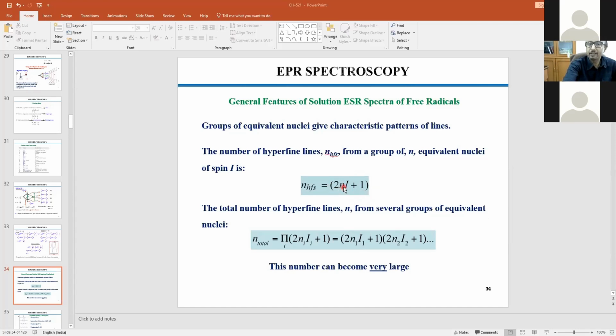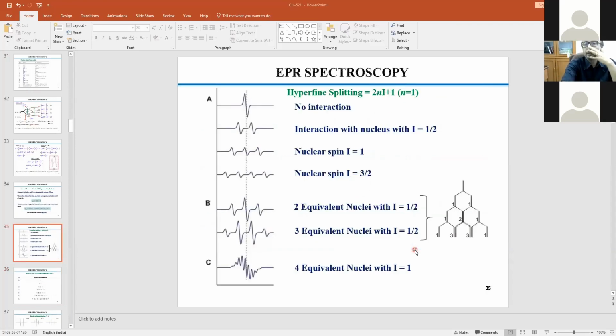And if it is only one nuclei equivalent, then you will have 2 into 1 plus 1, 3 lines. So it will be split into 3 lines. So similarly, it can continue. And if you have 2-3 different kinds of nuclei, and different kinds of I, or the same kind of I but different kinds of nuclei, then you will have many more lines, in terms of either hyperfine or only super hyperfine or combined hyperfine and super hyperfine interactions. Now this is the case where you understand what I said just now.